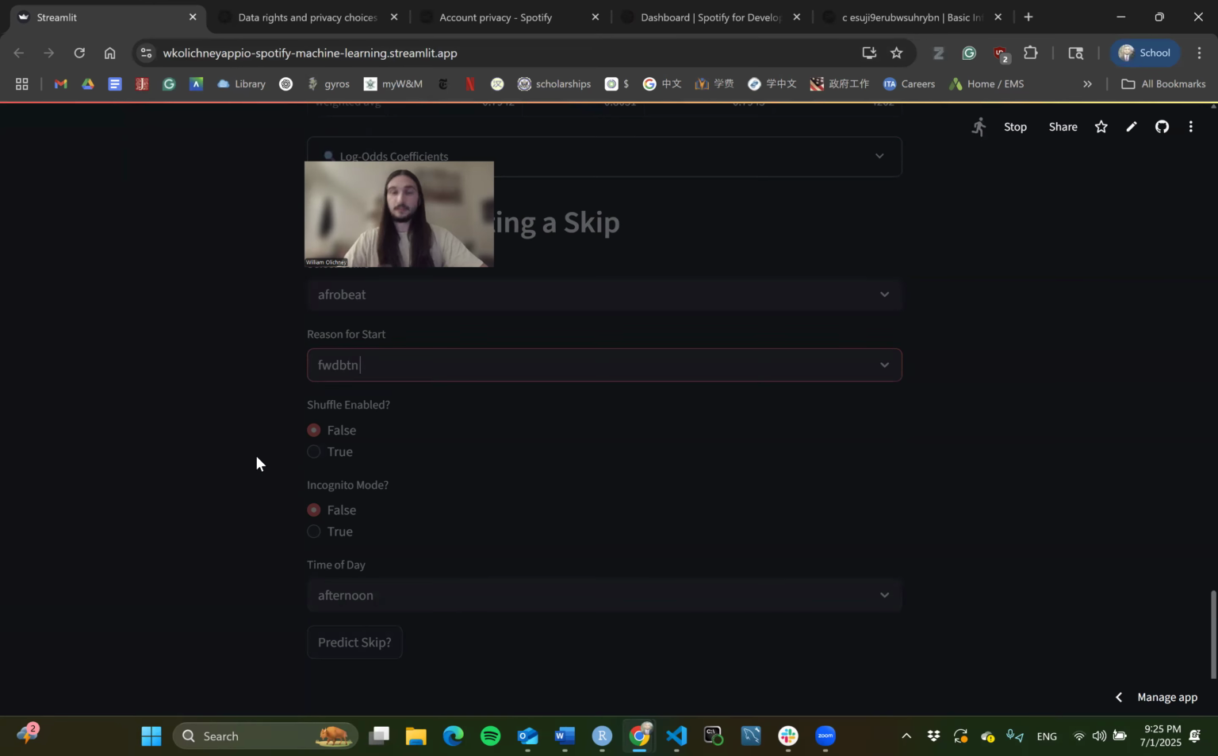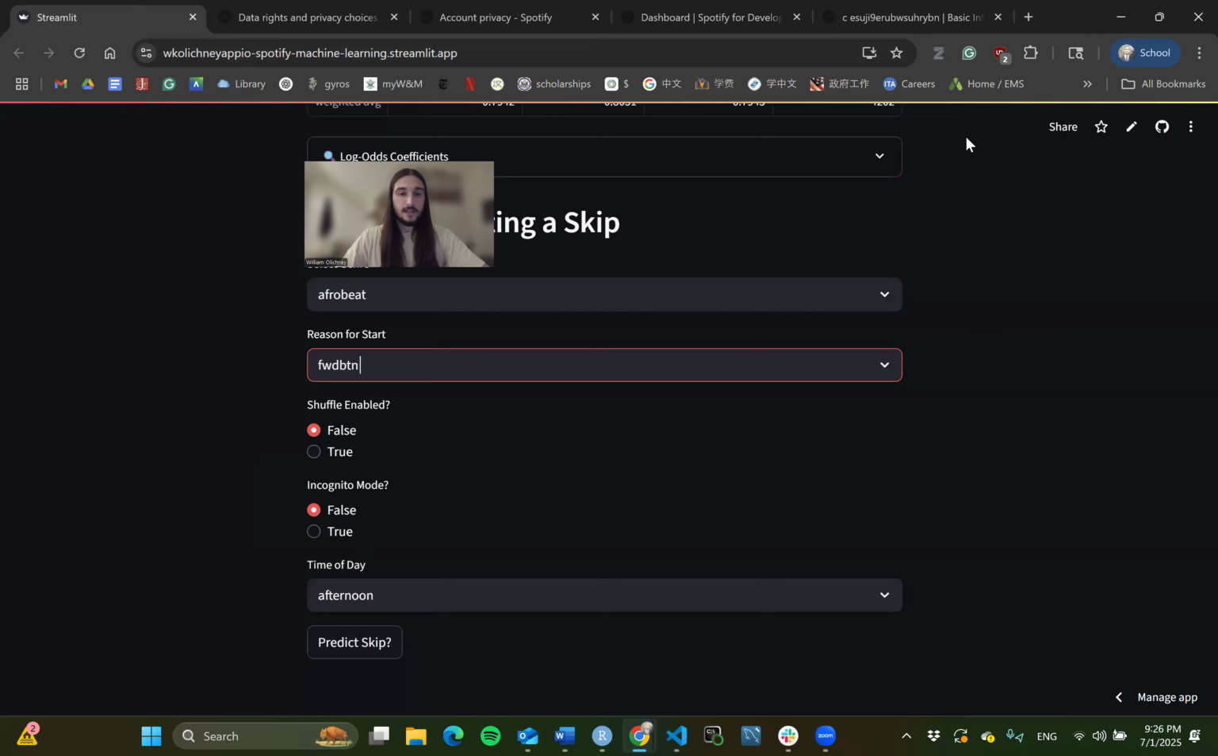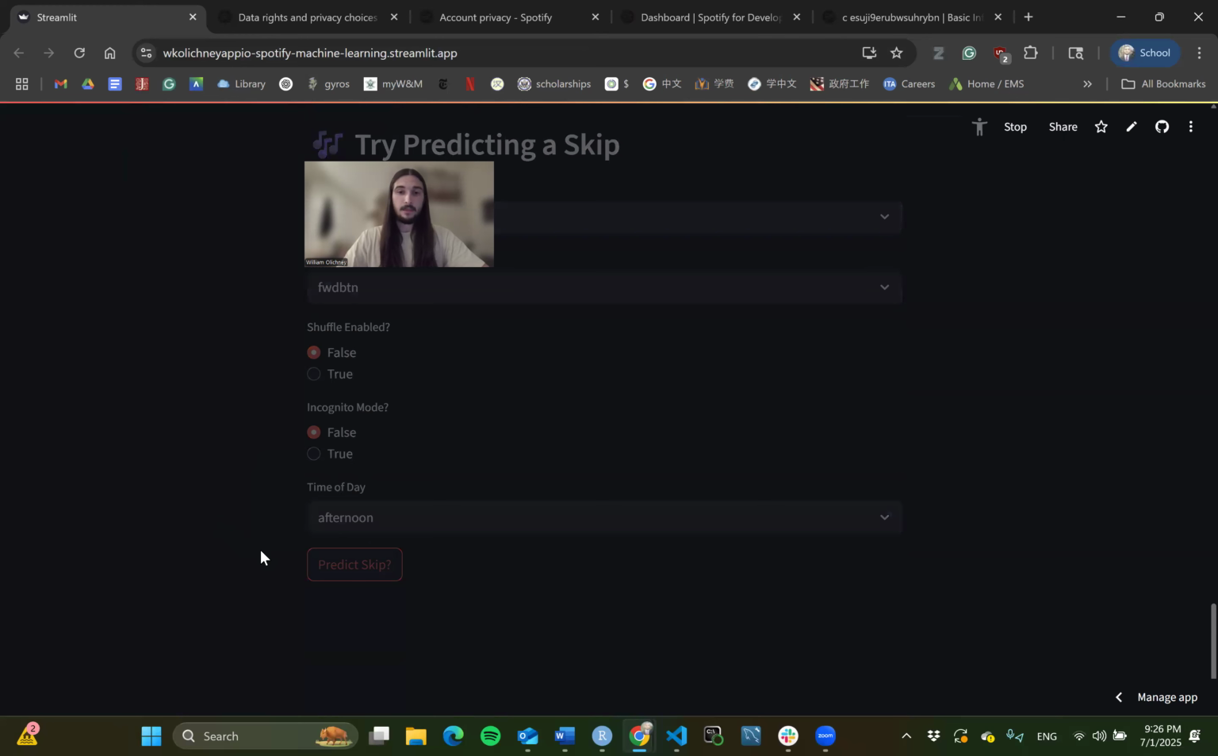And of course, it's going to load. It's getting the model ready, really whatever's going on in the background. That takes a minute. You can tell it's loading by these little triathlon guys here. Then, all right, let's say I didn't shuffle it, and I'm not in incognito mode, and I listen to it in the afternoon. Let's predict if I skip it or not. And again, it's going to take a little bit to load, logistic regression. The machines are learning. It takes them a minute, especially when it's on an app like this.